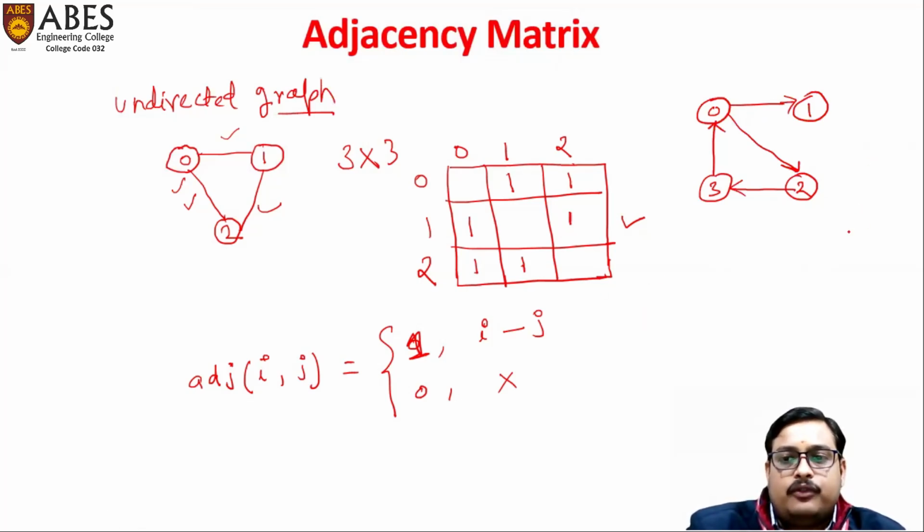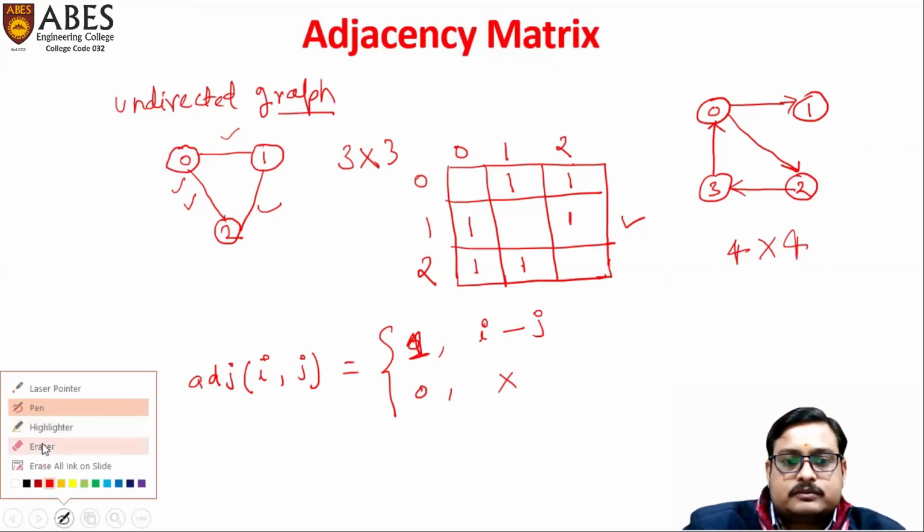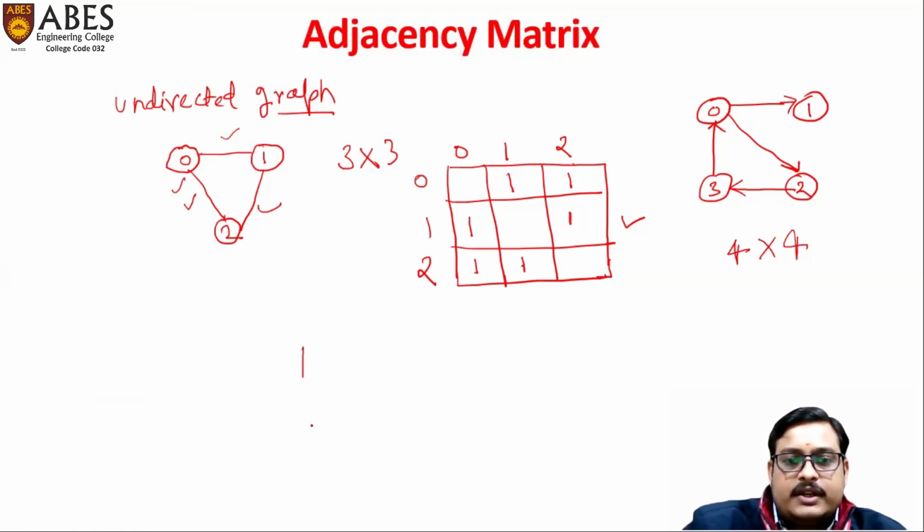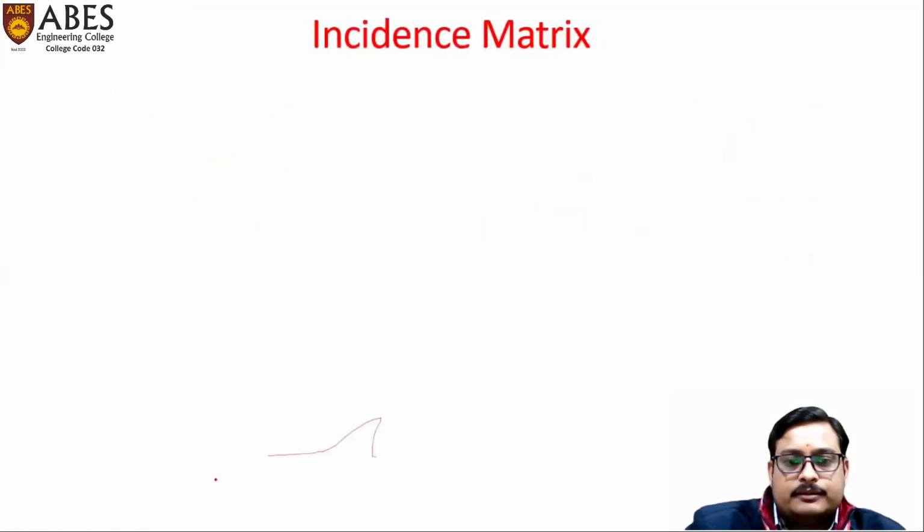Here we have 4 vertices, so we'll need a 4 cross 4 matrix. Okay, so let's begin. Let's create one matrix with 4 rows and 4 columns. So this is the matrix.